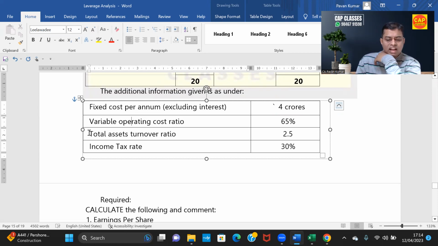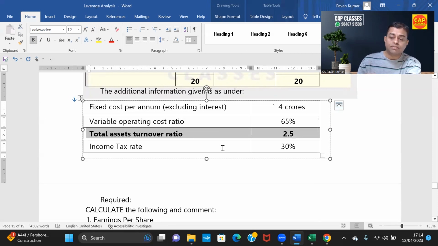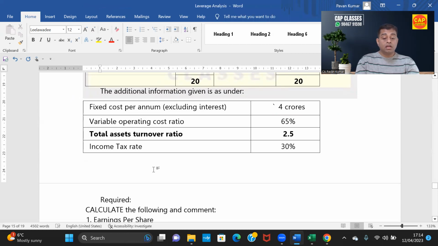So what is total asset turnover ratio? Can you tell me? What is the formula? I'm asking you the formula of asset turnover ratio. Turnover by total asset. Excellent. So can I say asset turnover ratio is equal to turnover by total assets?